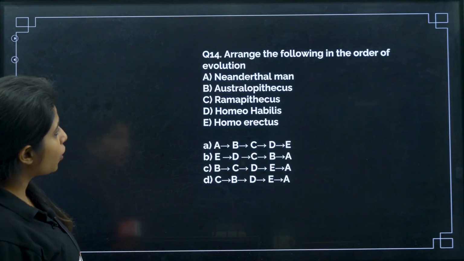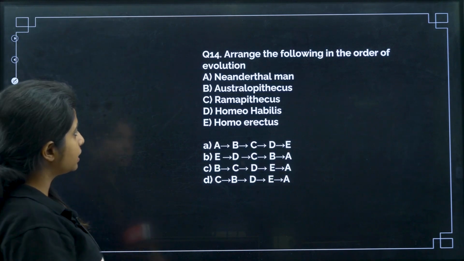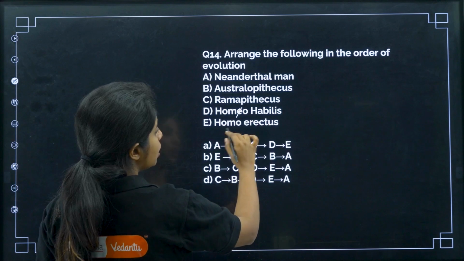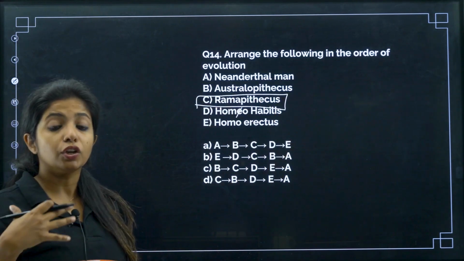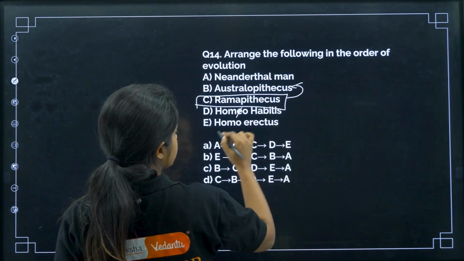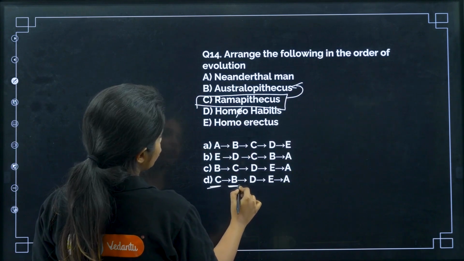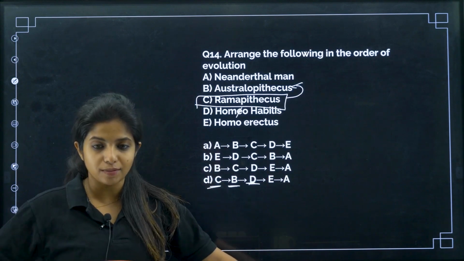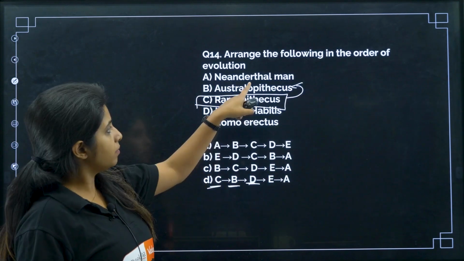Okay. Now, arrange the following in the order of evolution. We did so many times. So, we have Australopithecus, Neanderthal man, Homo habilis, Homo erectus. My dear children, Ramapithecus over here. First, Ramapithecus were like human-like organisms, okay. From Ramapithecus, you got Australopithecus. So I'll say C comes first, okay. After C comes B. After B, Australopithecus, basically you come to Homo habilis, the first human-like organisms over there. Okay, Ramapithecus had human-like features but not exactly. From them, who came?